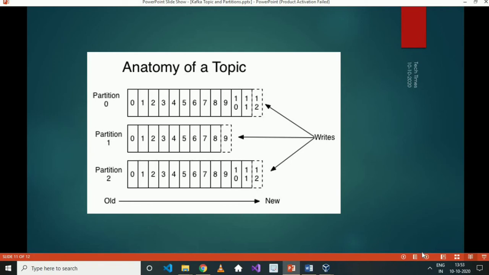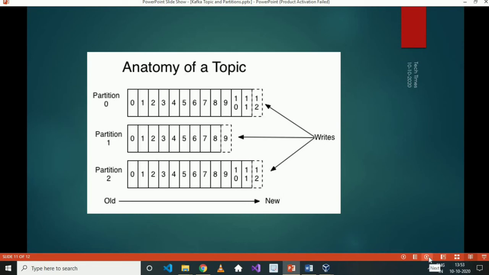The last drawback is that if we increase the number of partitions under a topic, then the time for failover also increases. If a partition fails, the time it takes to recover that partition also increases if we increase the number of partitions.